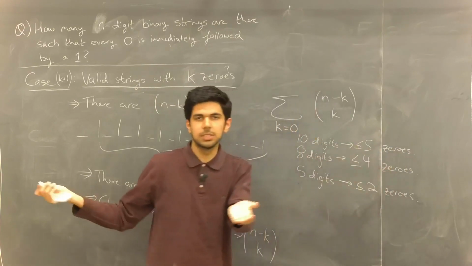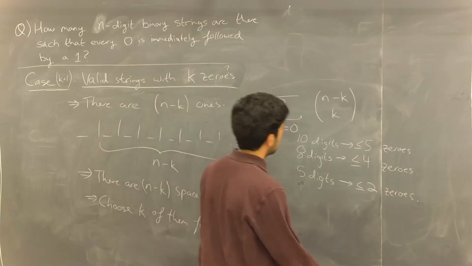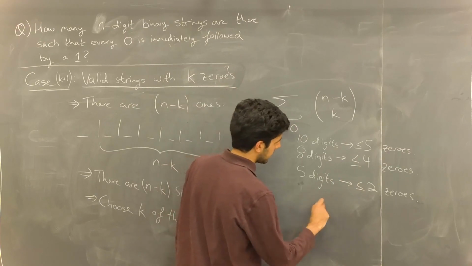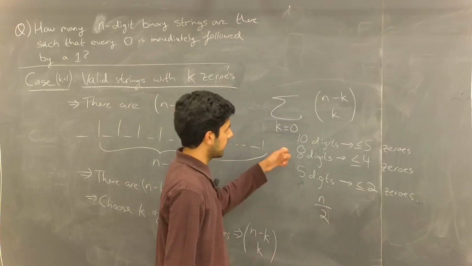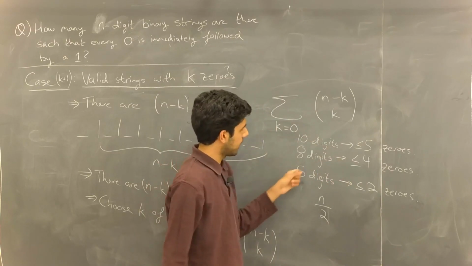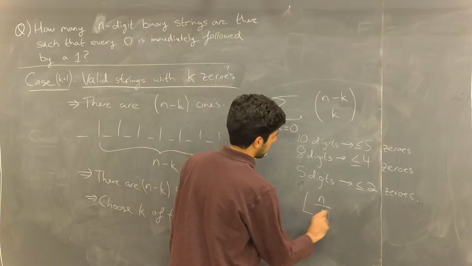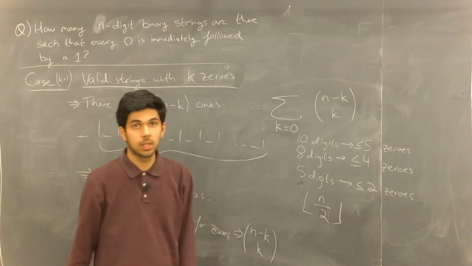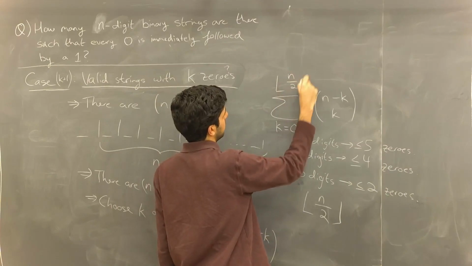And again, the argument is just the alternating 0 and 1, but that doesn't apply for odd. Well, what we can do is just take the amount of digits, divide it by 2, and so that works for even values, but for odd values like 5, it would give 2.5. We'll just take the floor. So our upper bound for k is the floor of n over 2.